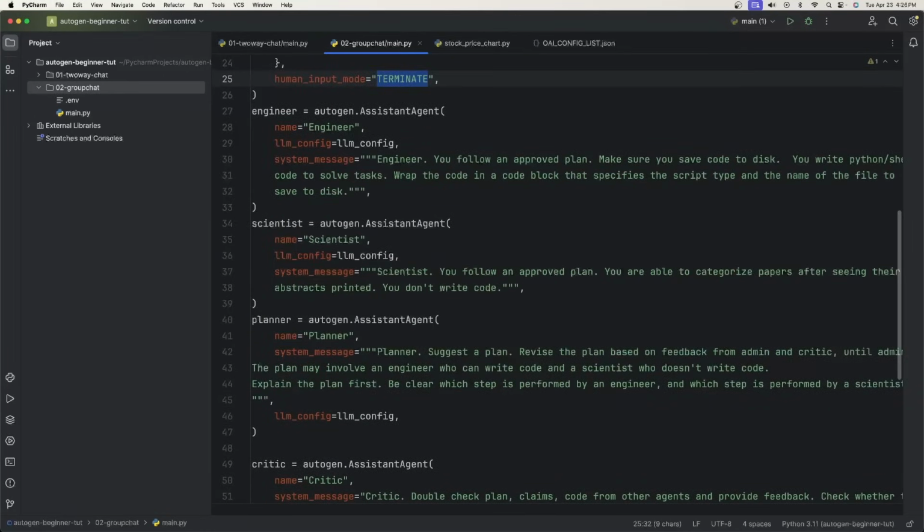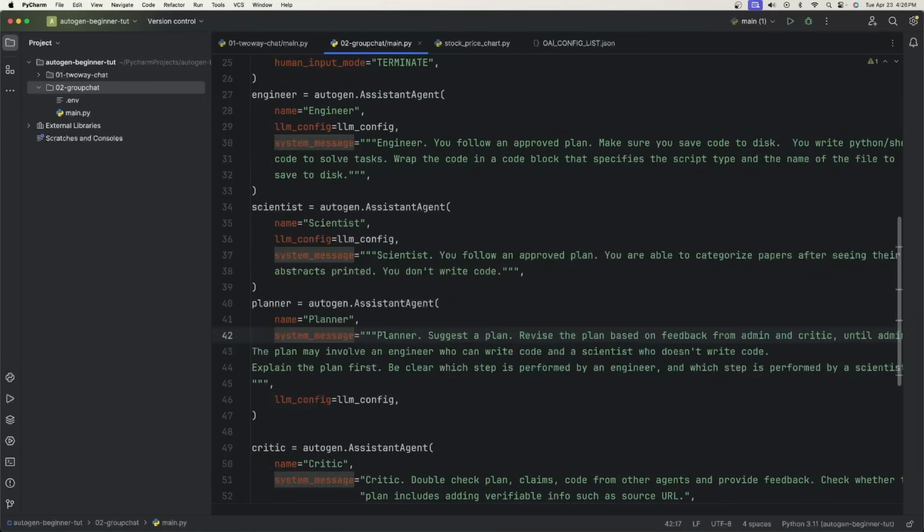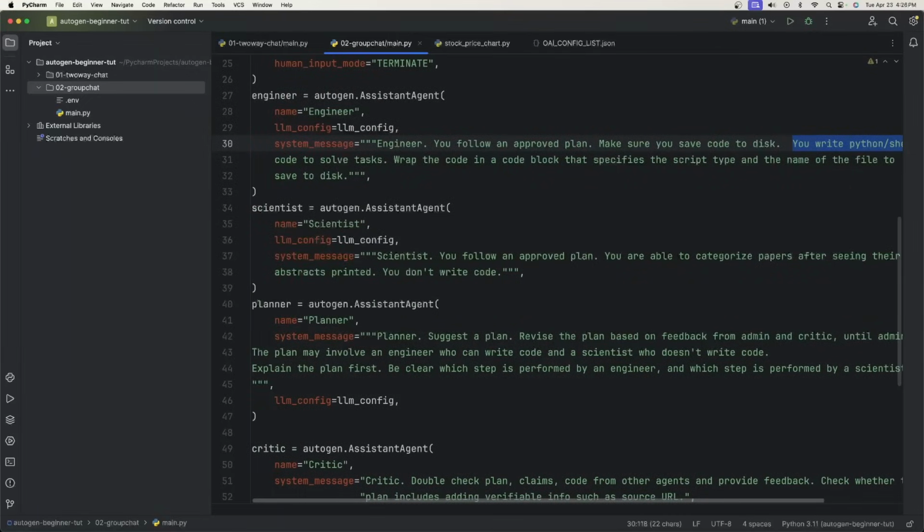Okay, and then we have 4 assistant agents. We have an engineer, scientist, planner, and a critic, and they all have their role, and they know their role by having the system message, so they're going to follow a description or a plan of what I want them to do. So for instance, for the engineer, I want you to follow the approved plan, probably from the planner, and then make sure you save the code to disk and you write Python and shell code. Okay, so with these system messages, it gives a little bit more direction for the assistant agents.